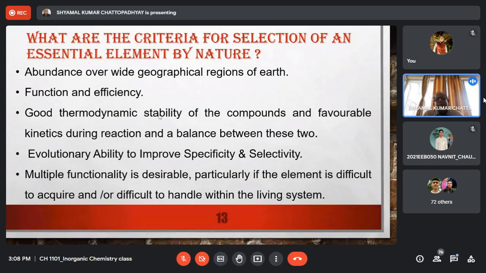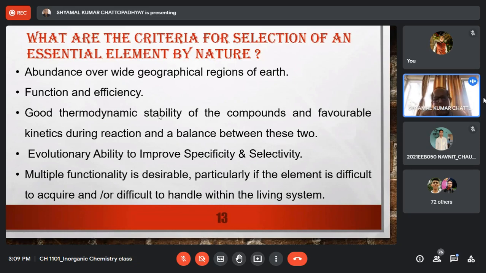One is the equilibrium constant of the reaction, which tells you that if you mix A and B in a certain proportion, what percentage of A and B will be converted to C and D at equilibrium, right? Or sometimes we call it yield. What will be the yield of C and D? So how much of A and B will be converted to C and D?